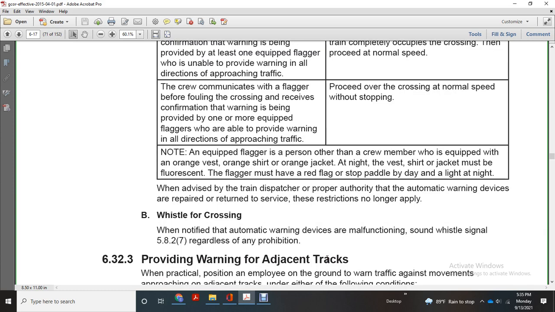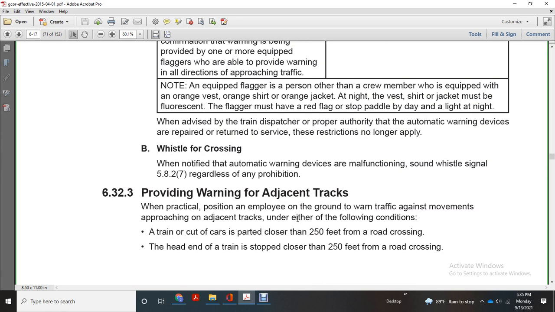Whistle for the crossing, notified with the automatic warning device for the malfunction, sound whistle signal regardless of any of the prohibition.